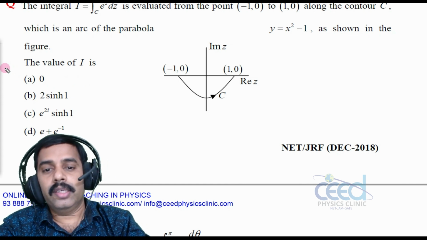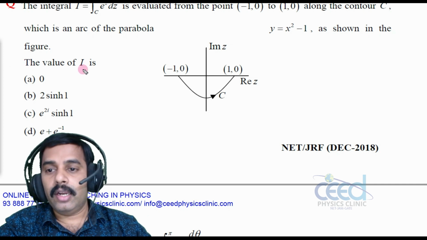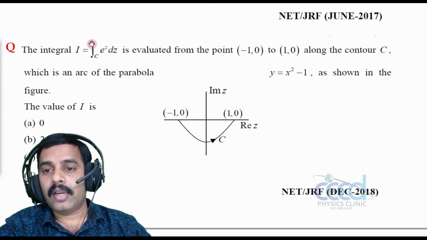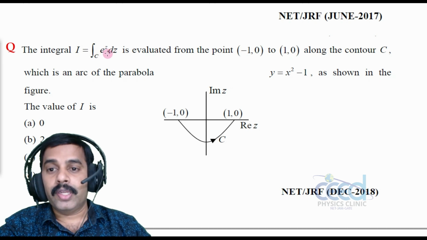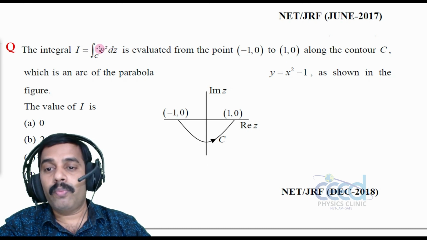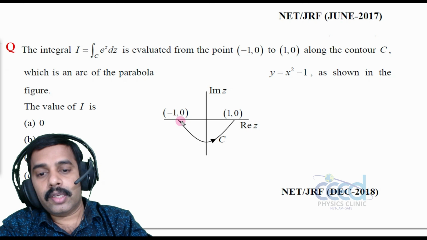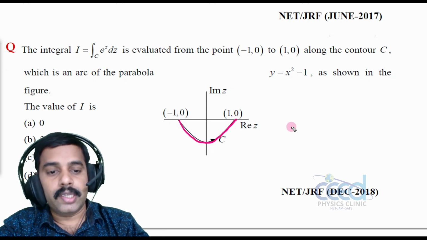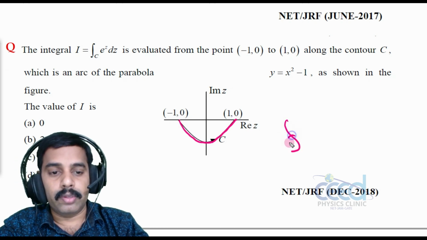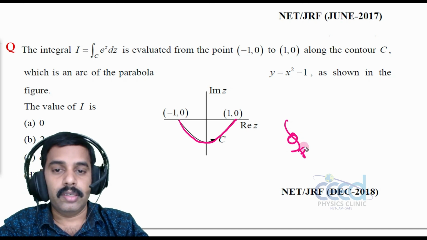See here this integral, look into this curved integral e raised to z dz, a closed contour integral. What is e raised to z? E raised to z is an analytic function, right? Because it has no poles, the integral of an analytic function is equal to 0. So the integral through this parabolic path, let me write this as P, that we need to find.